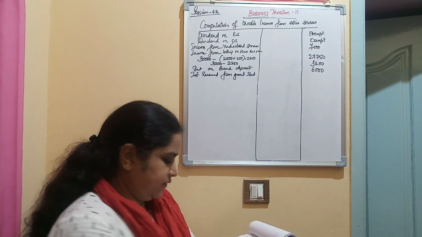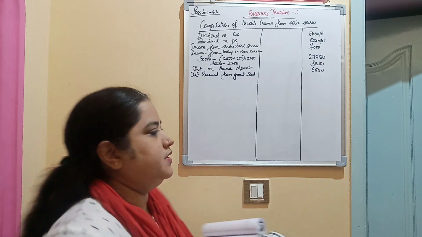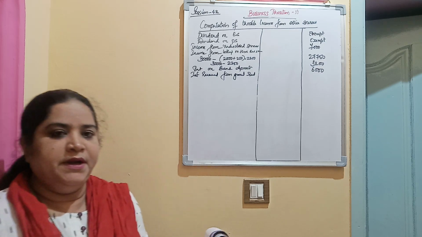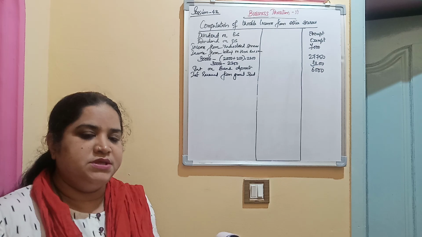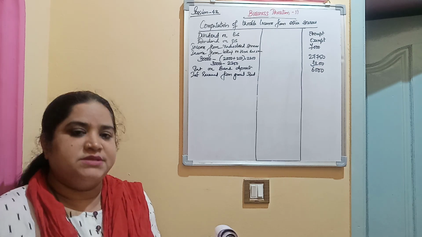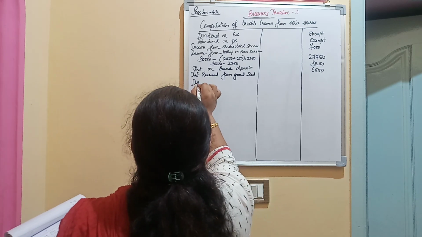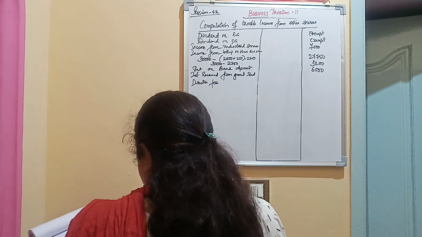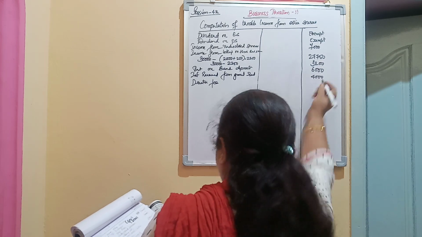Next you have director's sitting fee received. A director's sitting fee receipt is also fully taxable. Here the person is a director in a certain company for which he is receiving director's fees, and this is taxable under the head income from other sources. The director's fee received is 4,000 rupees.